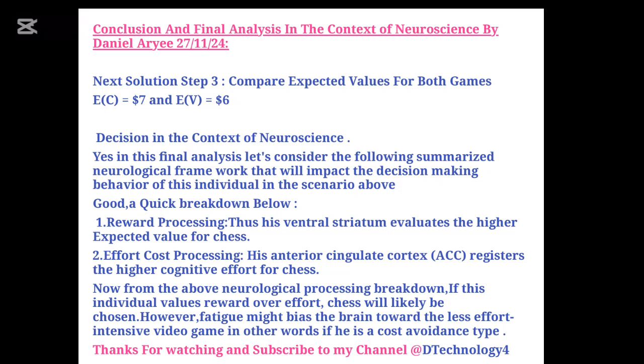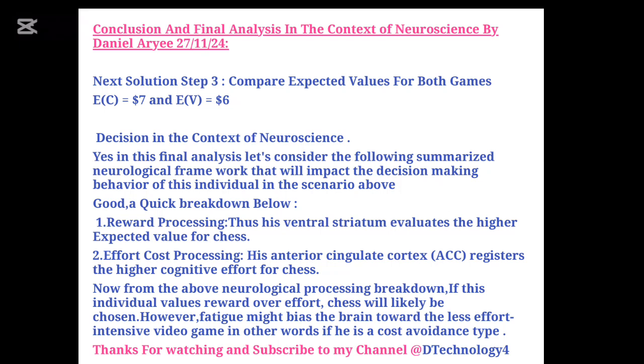1. Reward processing, thus his ventral striatum evaluates the higher expected value for chess. 2. Effort cost processing, his anterior cingulate cortex, ACC, registers the higher cognitive effort for chess. Now from the above neurological processing breakdown, if this individual values reward over effort, chess will likely be chosen. However, fatigue might bias the brain toward the less effort-intensive video game,